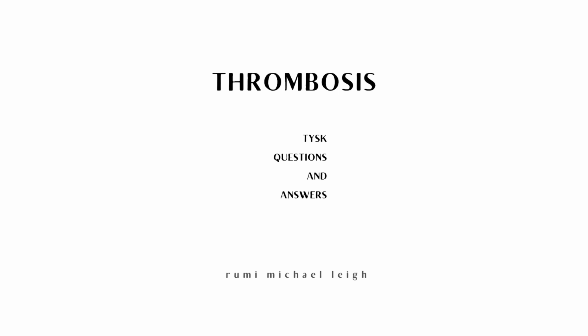4. Can thrombosis happen at any age? Yes, thrombosis can happen at any age. 5. What are the two main types of thrombosis? The two main types of thrombosis are venous thrombosis and arterial thrombosis. 6. What is venous thrombosis? Venous thrombosis is a blood clot to the veins.